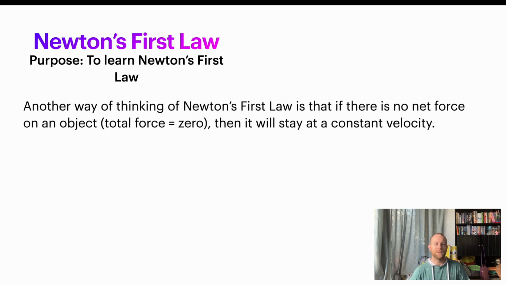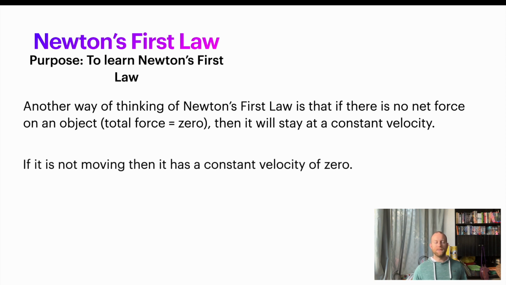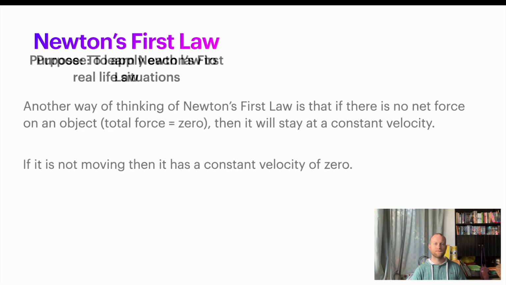So another way of thinking of Newton's first law is if there's no net force or the total force is zero, you're going to have some constant velocity. And even if you have an object that's not moving, it still has a constant velocity of zero. So you should be thinking kinematics. Oh, that's v equals d over t anytime you have a net force of zero.